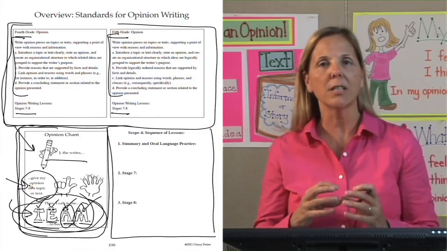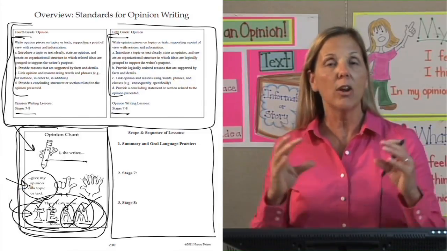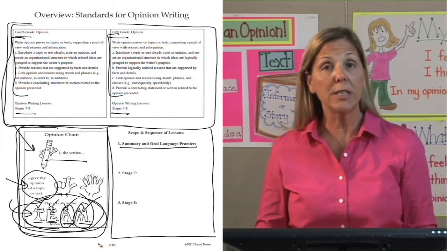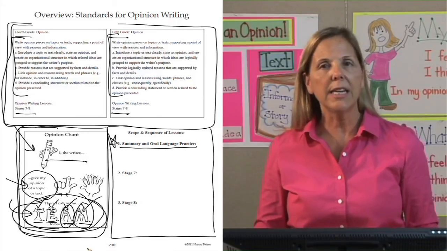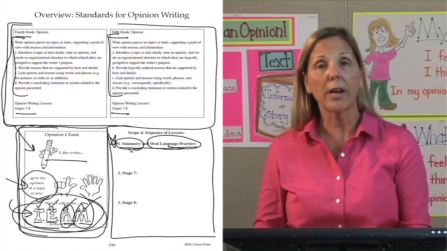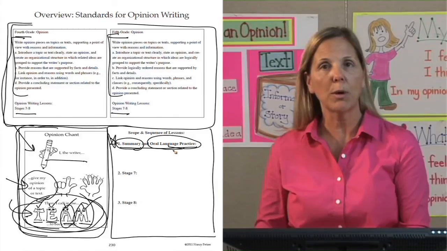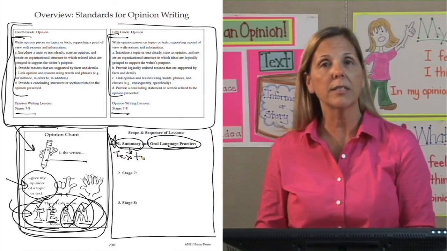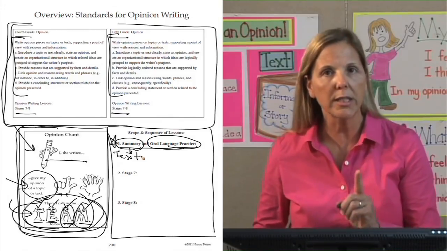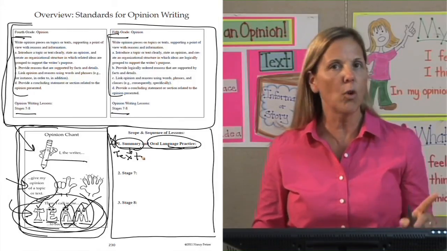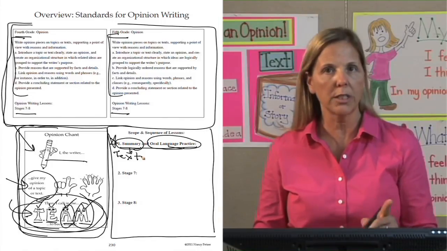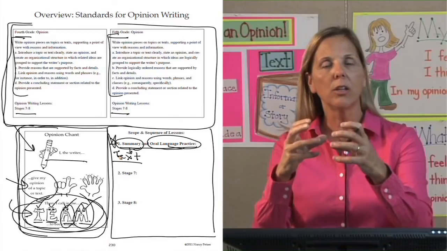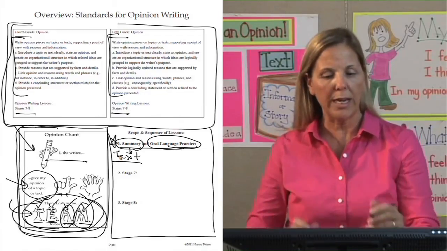So the acronym TEAM is important in all of our opinion lessons. Let's go to our scope and sequence of lessons. At the beginning of the year, we're going to start off with what I call a summary and oral language practice. If they're reading a text, then they're going to give a quick summary of what that text is about. Notice I'm saying quick summary, not a full-on summarization of a story or a text. Just quickly tell the reader the author, the title, and the gist of the information or the story.